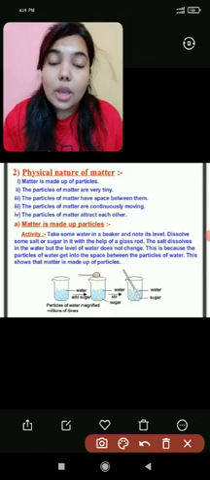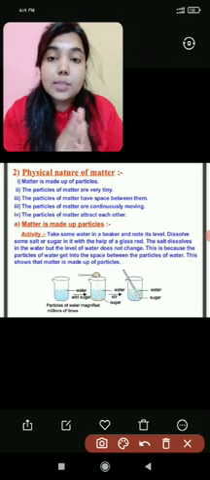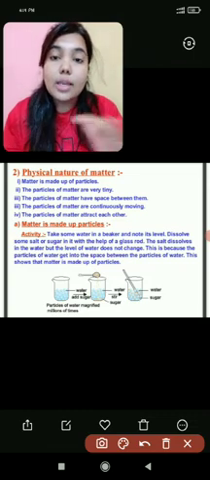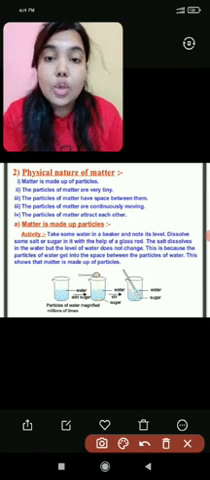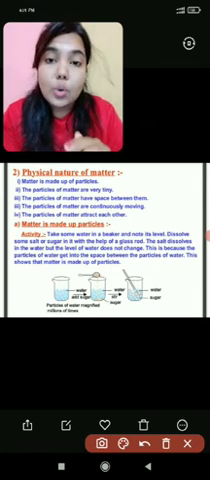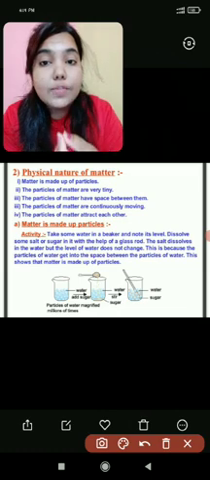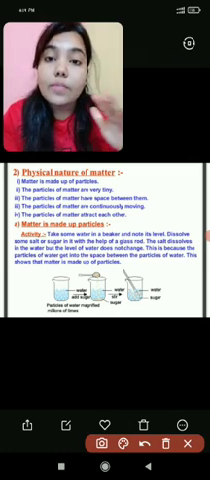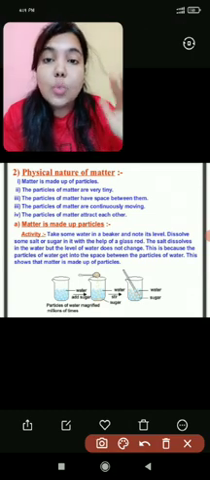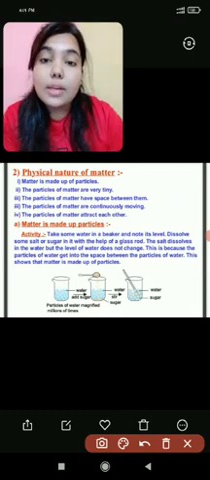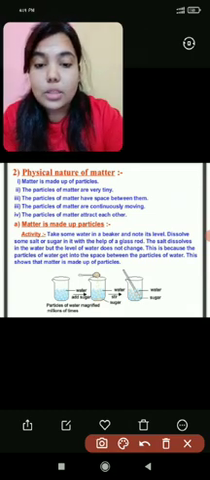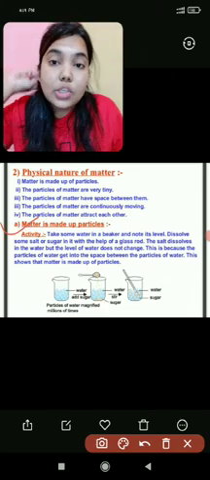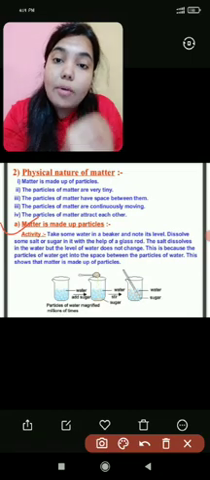This happens because there is space between the particles of water, which is a liquid. So if I dissolve sugar in it, the particles of sugar get settled between the spaces of the particles of the liquid, that is, water. So it implies that matter is made up of particles. So this is the activity. Now we have seen a physical nature of matter: that matter is made up of particles.